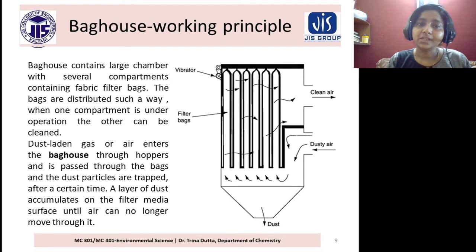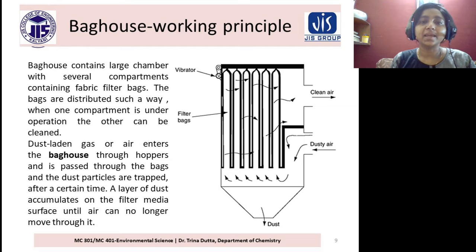Dust-laden gas or air enters the baghouse through hoppers and is passed through the bags, and the dust particles are trapped. Here in the figure, you can see the dusty air entering on this side. Now it is going in an upward direction through the filter bags. Through these bags all the dust particles will be screened.